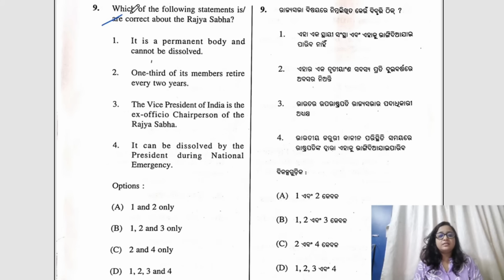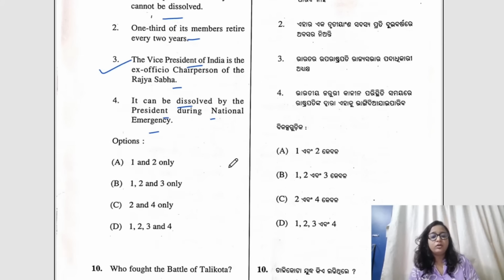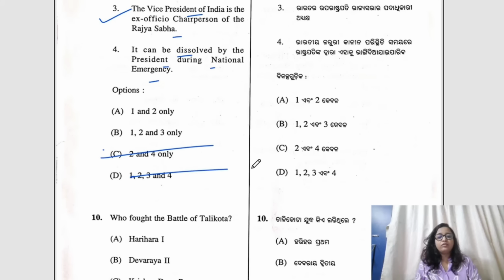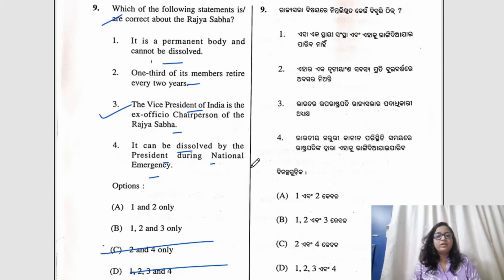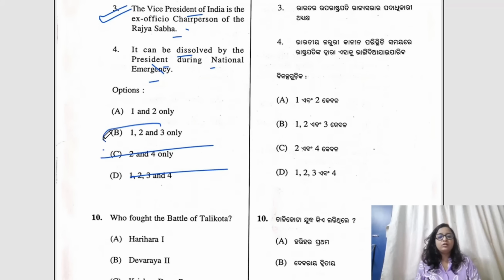Question number 9 is on Rajya Sabha. Okay, it is a permanent body that cannot be dissolved. One third of its members retire every 2 years. The Vice President of India is the ex officio chairperson of the Rajya Sabha. That is true. Okay, it can be dissolved by the President during national emergency. So that is incorrect, completely incorrect. So 4 would be incorrect. You can easily strike off C and D, and 1, 2, 3 would be correct, because when you know 3 is correct, the only option which has 3 also is B. So the correct answer would be B.